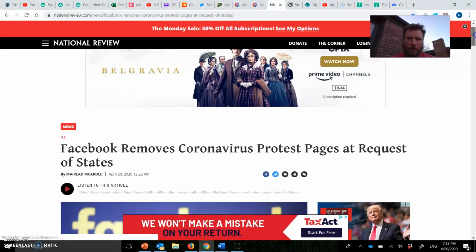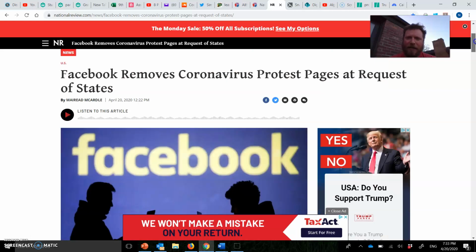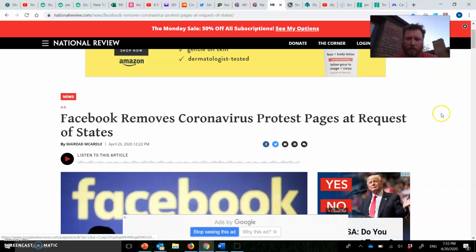So let's take a look at this. The article is titled, Facebook Removes Coronavirus Protest Pages at Request of States. So we already look at this title and we're like, well, I don't see anything that says opinion or editorial, so this must be informational. It's generally a good hint. If something says editorial or opinion, then it's definitely a big indicator, and if not, it's a sign that this is informational.